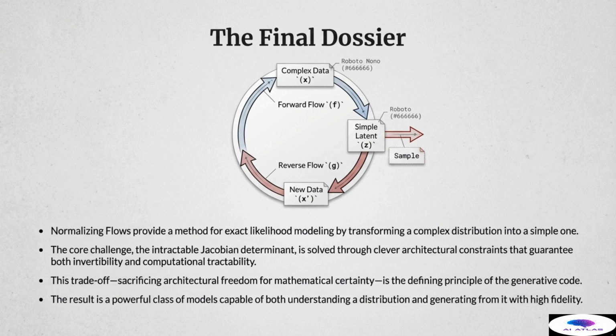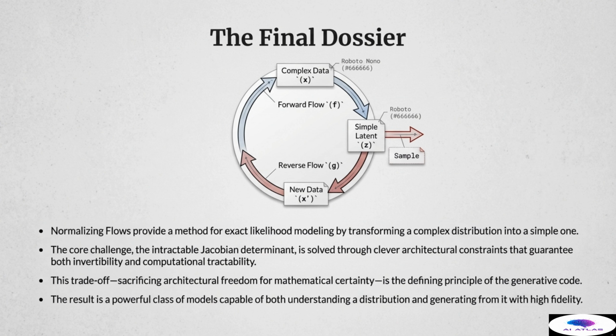We have arrived at the final dossier, summarizing our findings on the generative code and normalizing flows. We have established that normalizing flows provide a robust and rigorous methodology for exact likelihood modeling. The entire concept hinges on transforming an inscrutable, complex data distribution, represented here as x, into a mathematically manageable and simple distribution, z, and then utilizing the inverse process for generation.